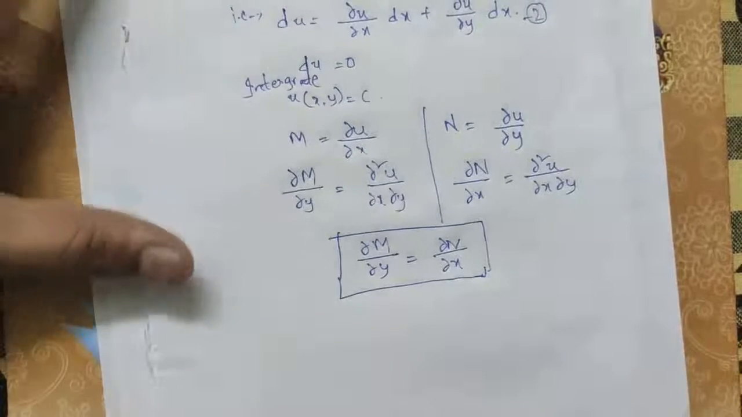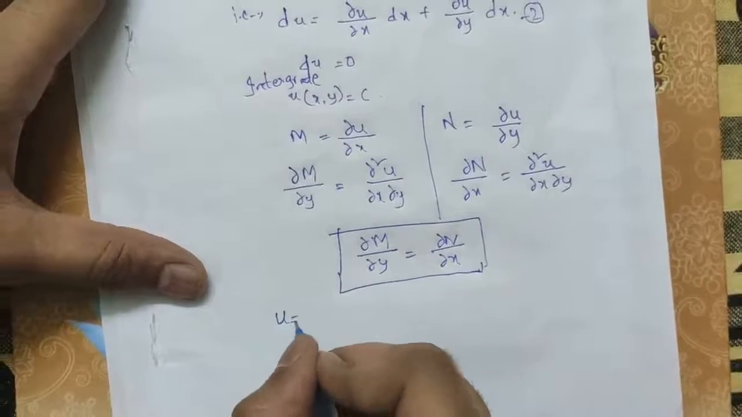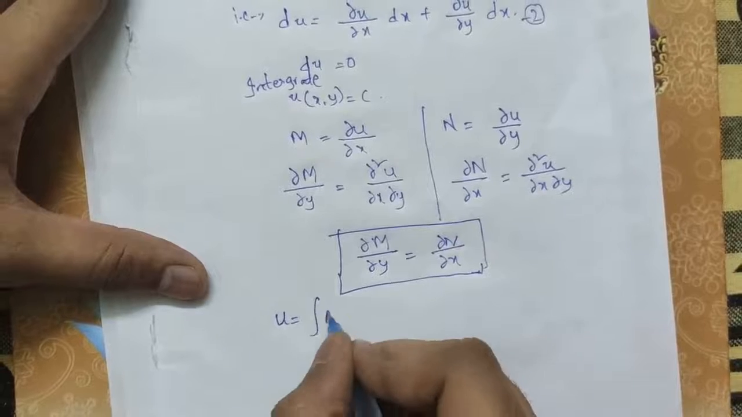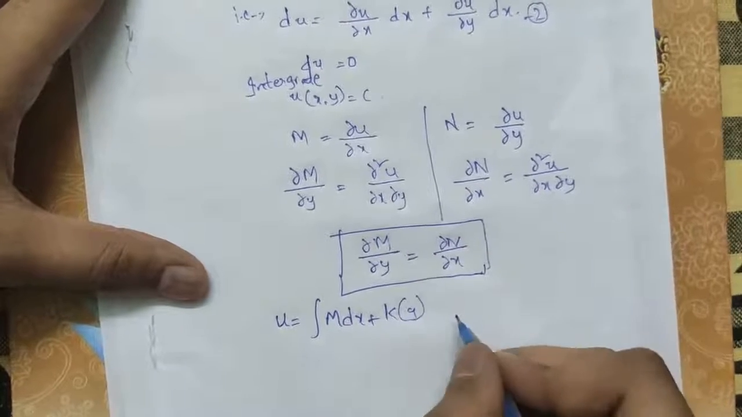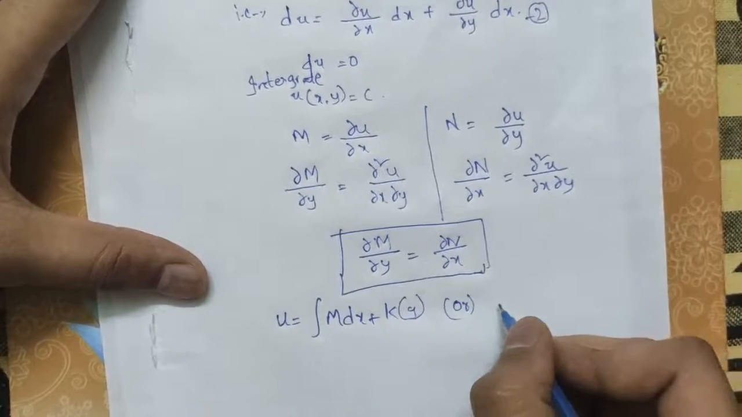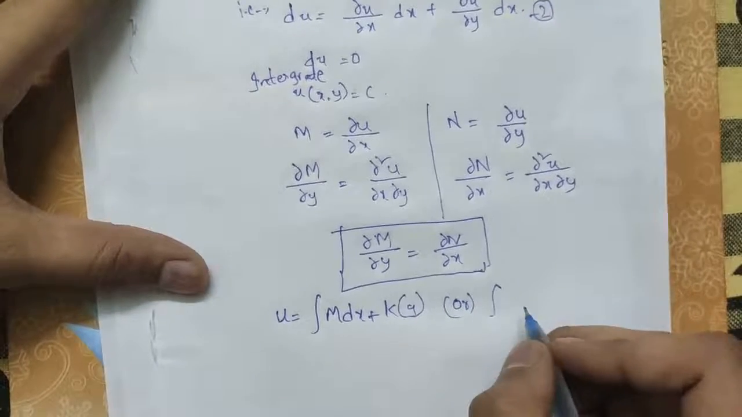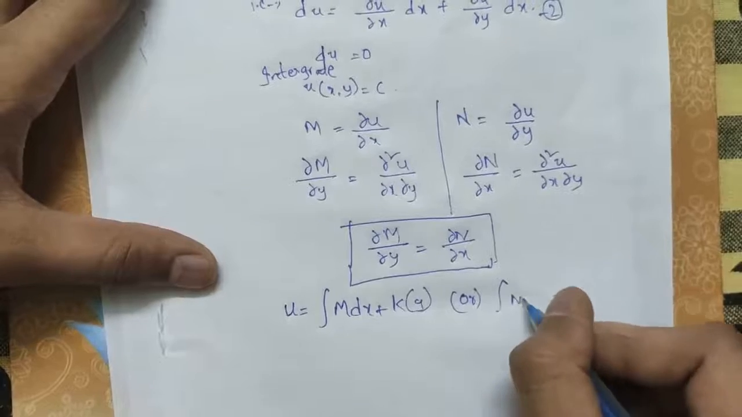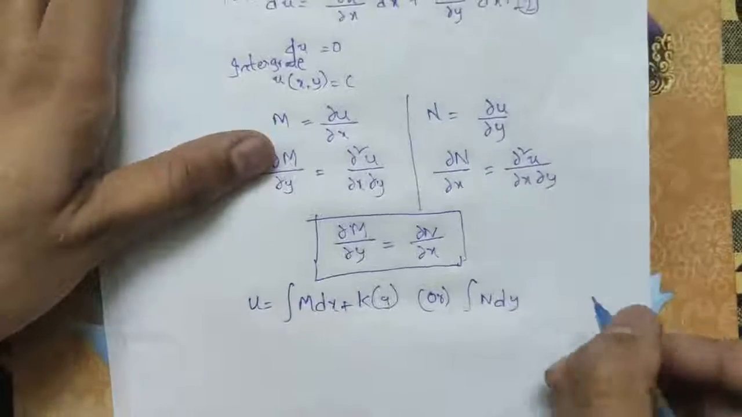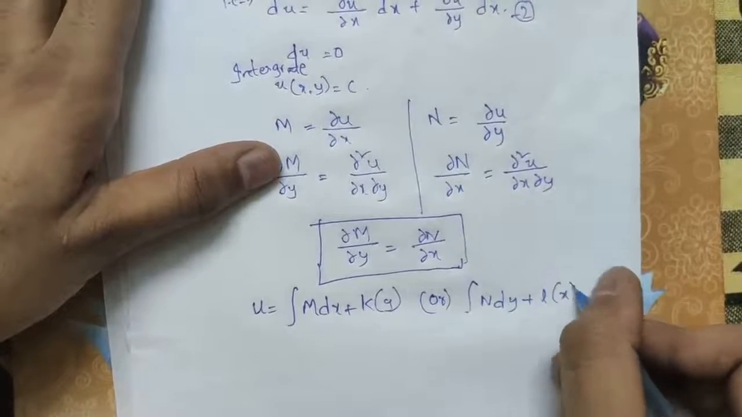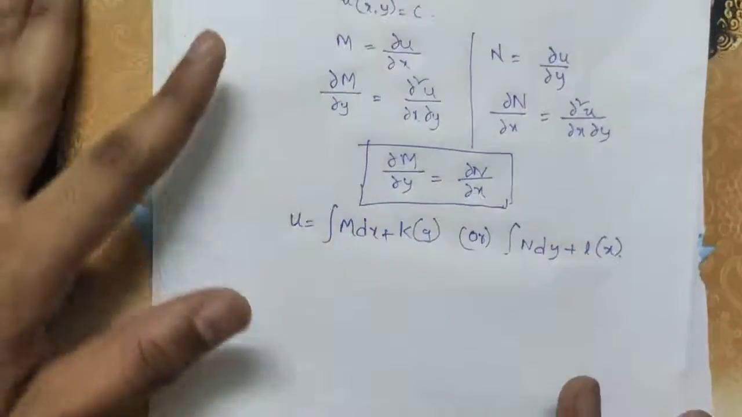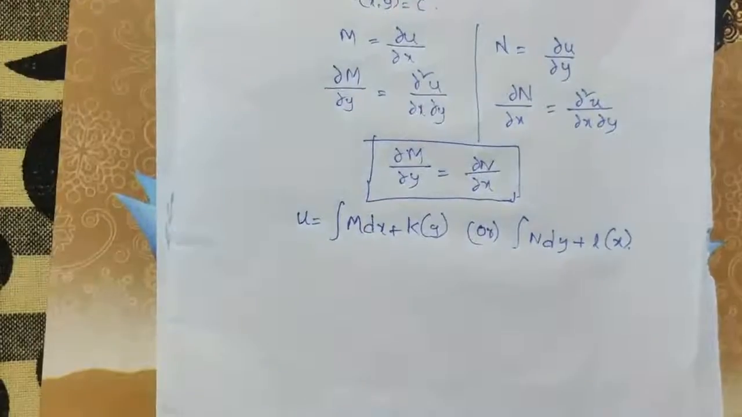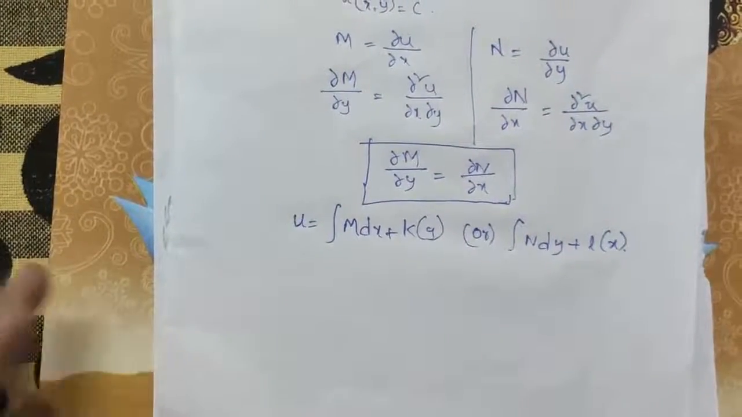But to solve the exact ODE, we have another form, that is u = integration of M dx plus k(y), or integration of N dy plus L(x). And then we got the conditions. Now let's get into our question.